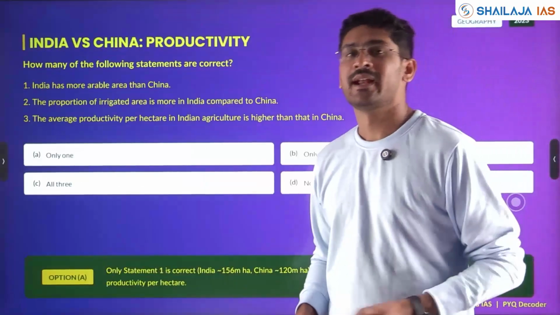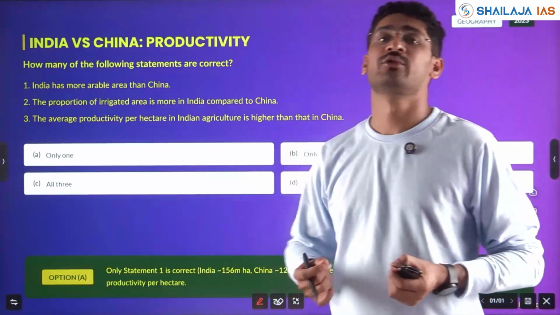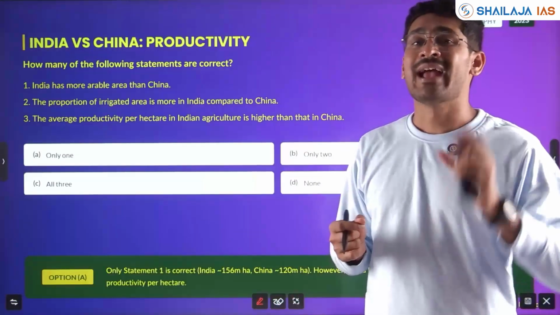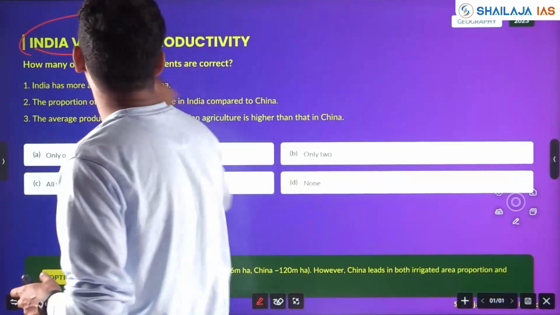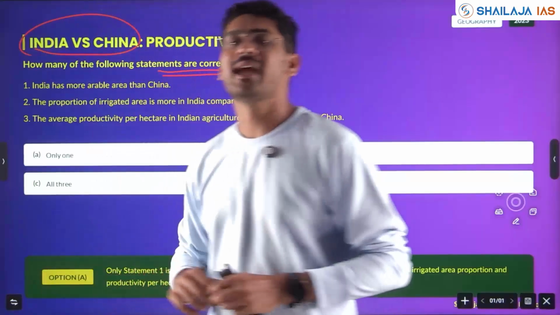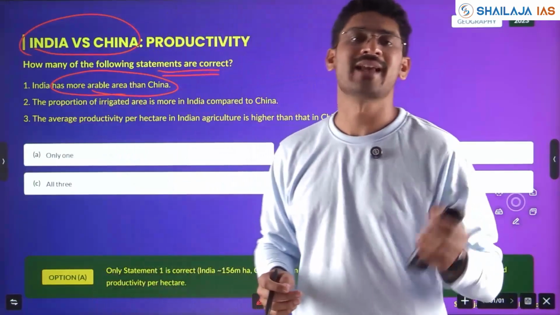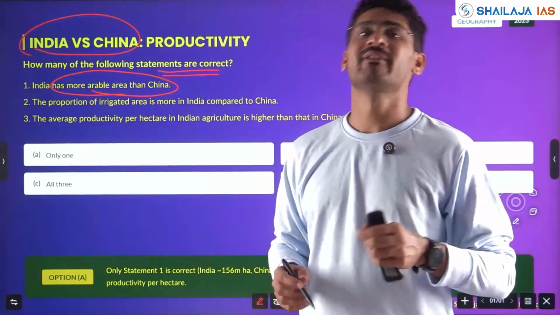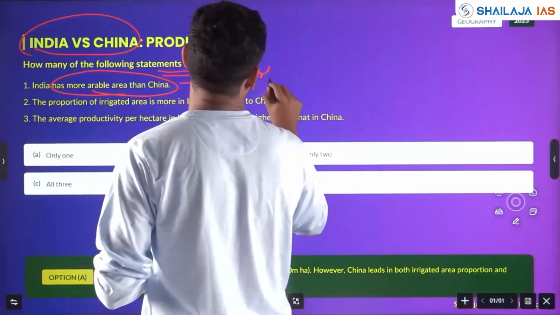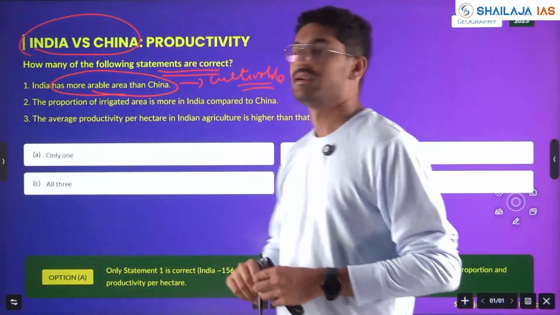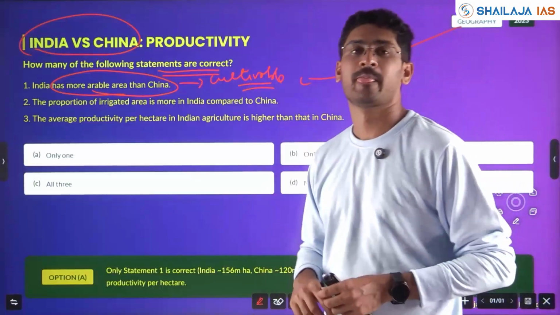Clear? Here again with respect to agricultural land, you will never study in just traditional books, but you should be knowing not the facts but analytically the concepts with respect to India and China. How many of the following statements are correct? India has more arable area than China. You need not know exactly how many million hectares, but you should be knowing whether India has more arable, that is cultivable land. Can I grow crops? Asked in 2023. It is with respect to economic geography.